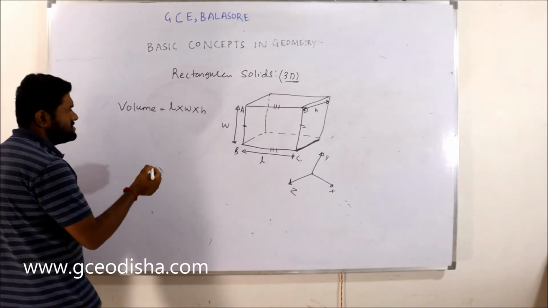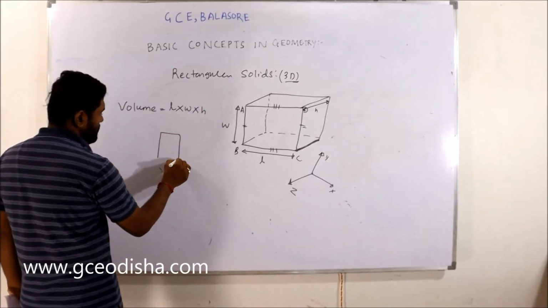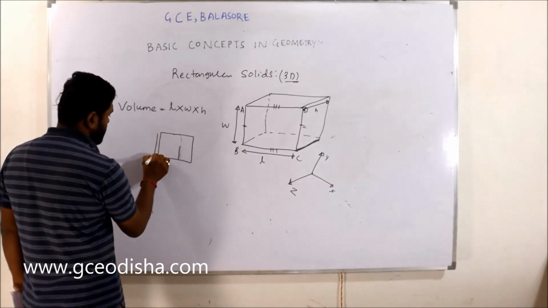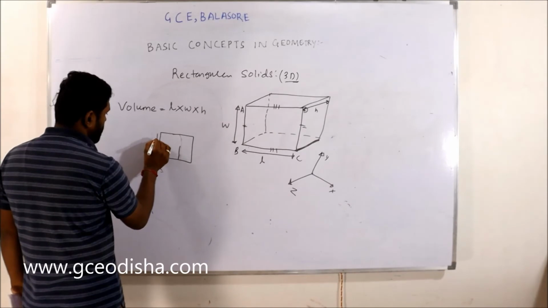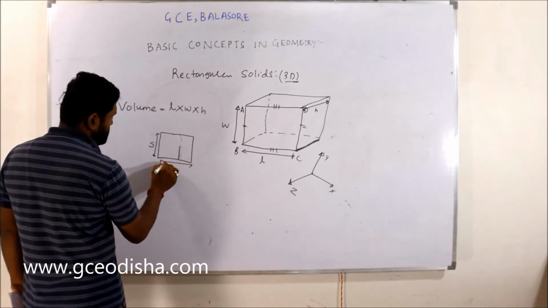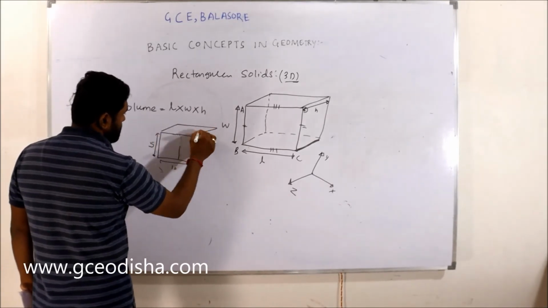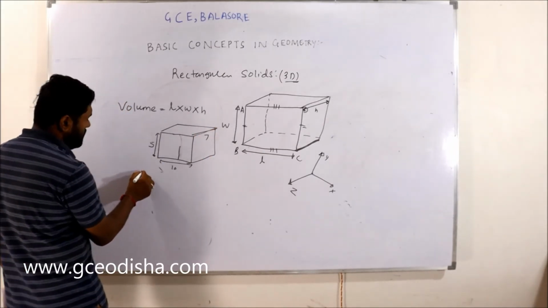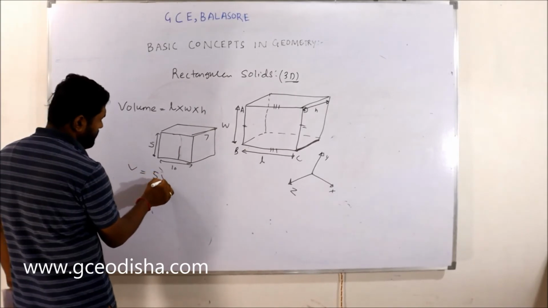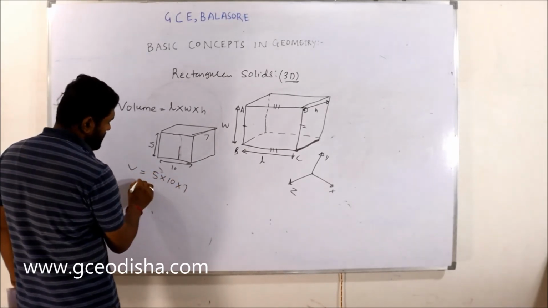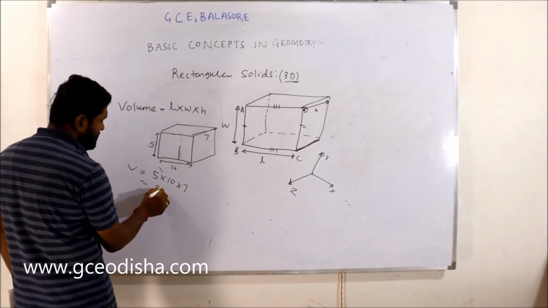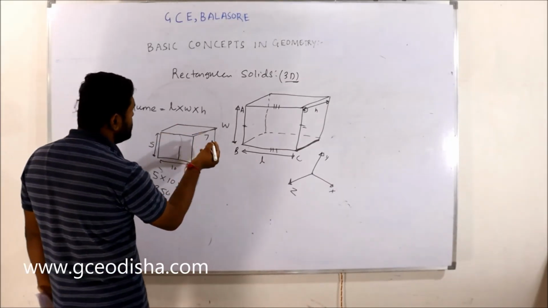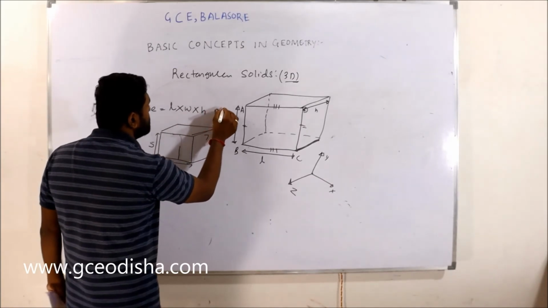Let's take a rectangular solid whose width is 5, length is 10, and height is 7. Then how can we find the volume? Volume is equal to 5 into 10 into 7. This becomes 350, right? And the unit is meter cube.